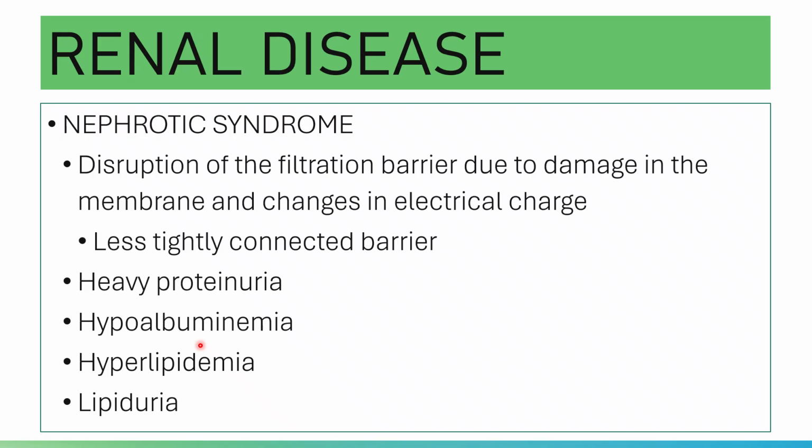Decreased albumin in the plasma will cause an increase in fluid loss to the interstitial fluid. Please go back again to clinical chemistry: the function of albumin is for oncotic pressure. It will hold fluids.